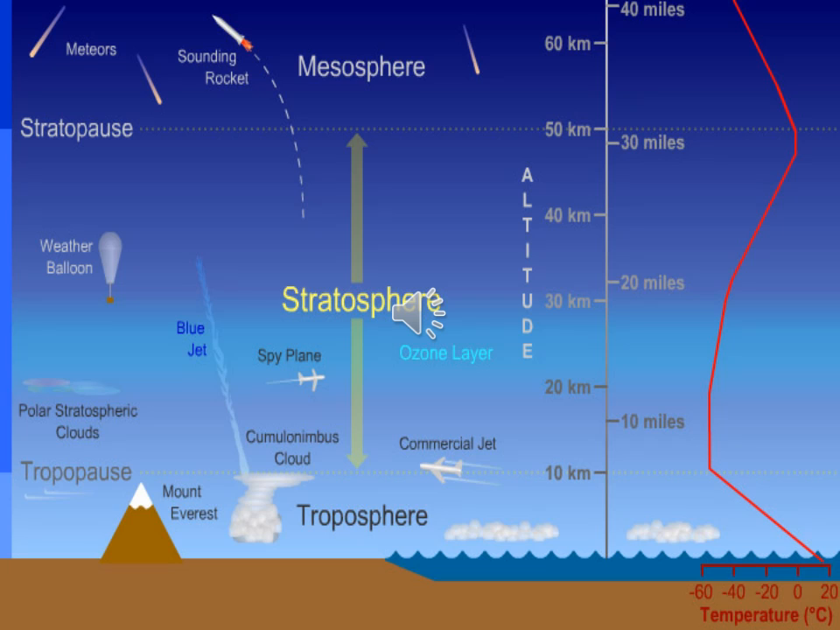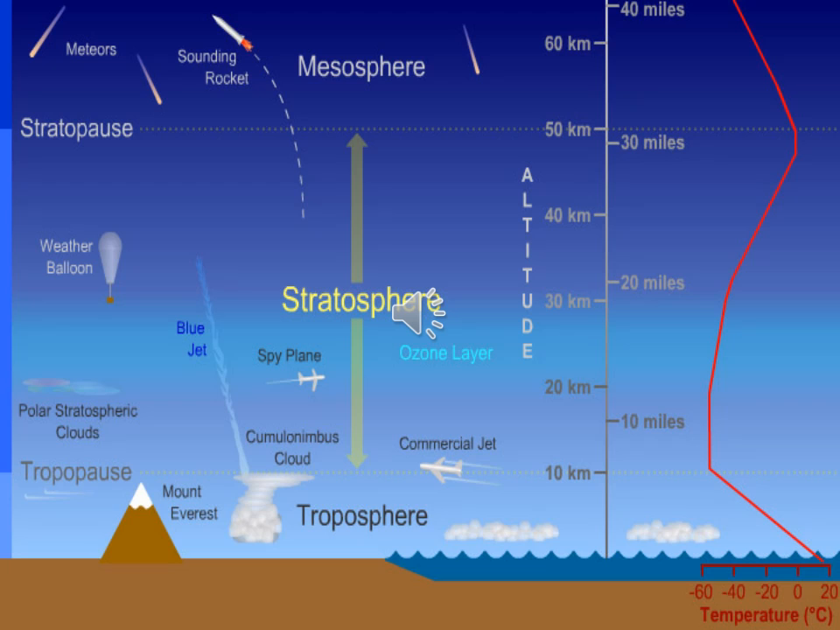In the stratosphere, the temperature increases with increase in height. Large jet planes normally fly here. The upper limit of the stratosphere is called the stratopause.